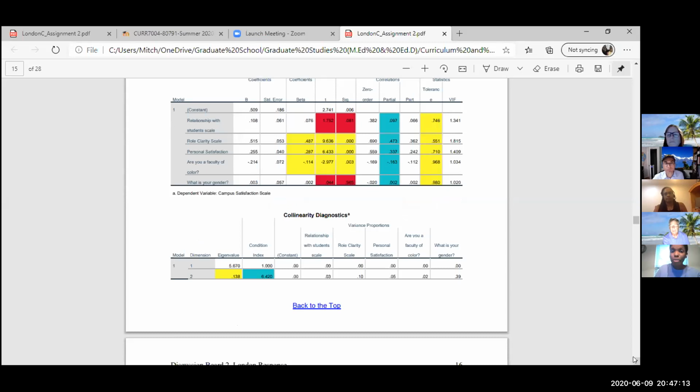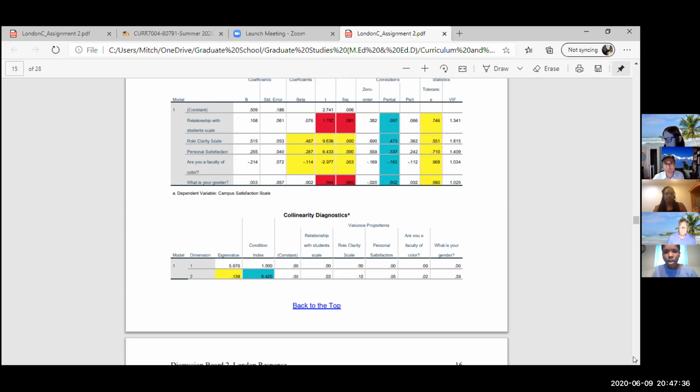When we report that in our results, we report it as F. We put our degrees of freedom for the residuals, and I forgot that other column, but we report that F value along with the significance level. I'm not sure if we're supposed to report effect size. I did not for the ANOVA table.